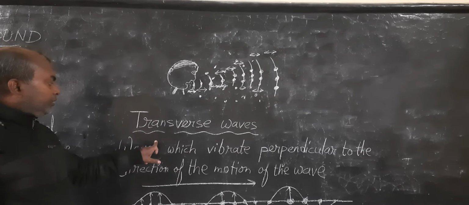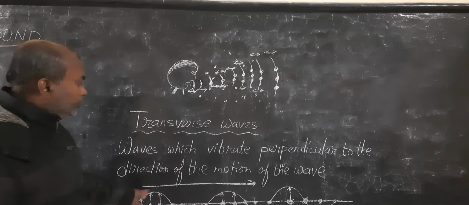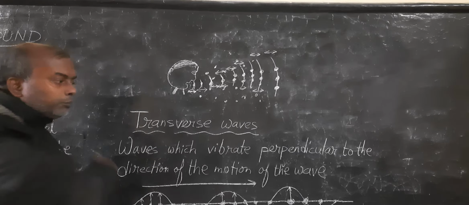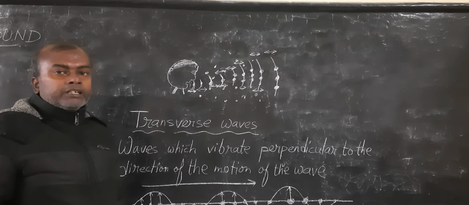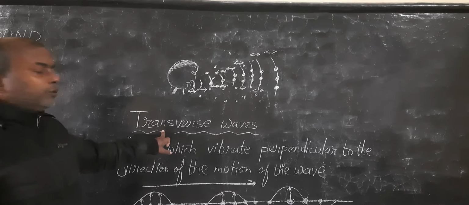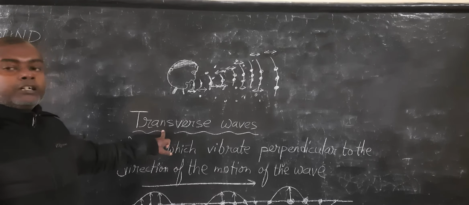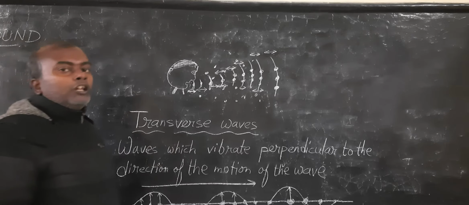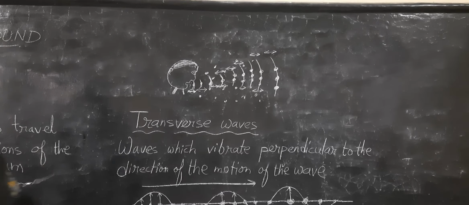Okay, I hope this is clear to you. Where the motion of the particles of the medium takes place perpendicular to the motion of the wave, we say the wave that is generated is a transverse wave. Alright. Next is longitudinal wave.